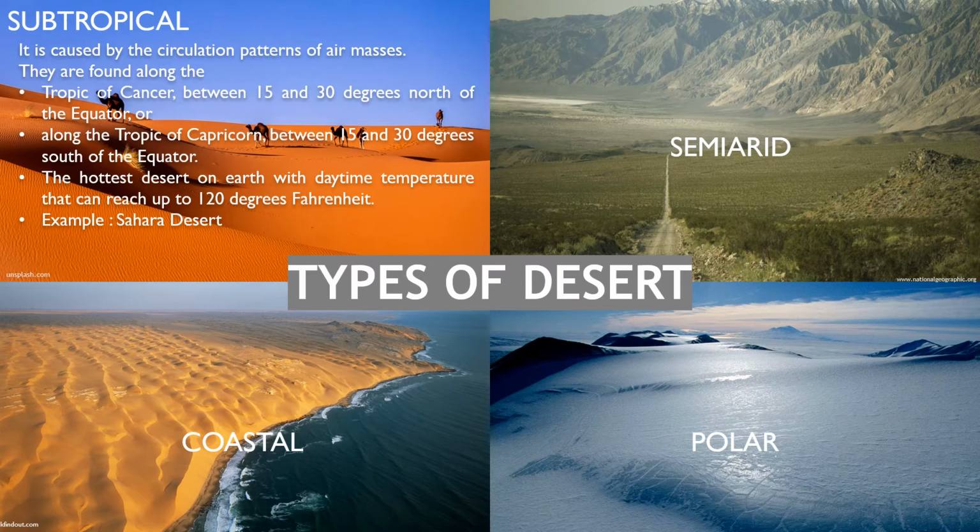Subtropical deserts are caused by the circulation patterns of air masses. They are located along the equator, the Tropic of Cancer, and the Tropic of Capricorn. Subtropical deserts are the hottest deserts on Earth, with daytime temperatures that can reach up to 120 degrees Fahrenheit. An example of this is the Sahara Desert.